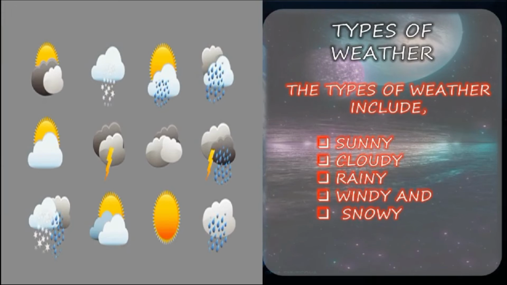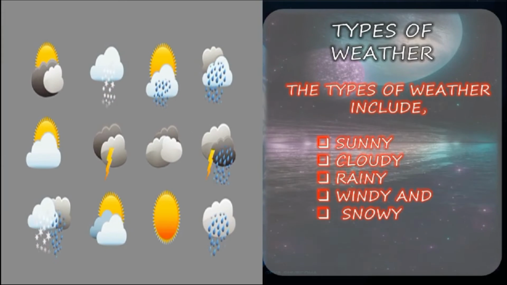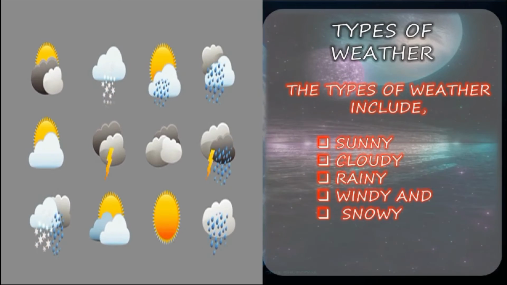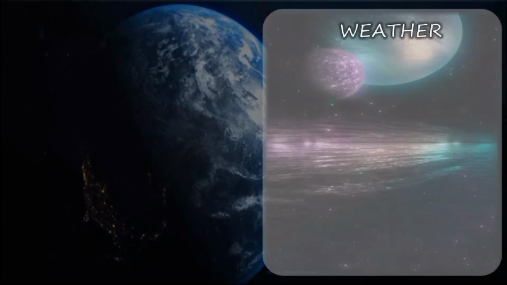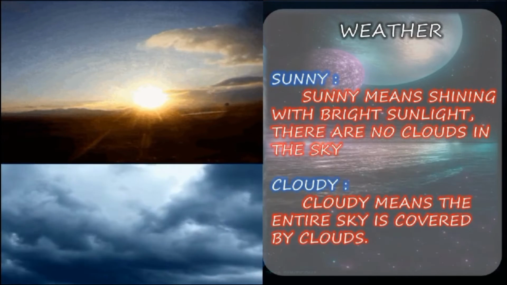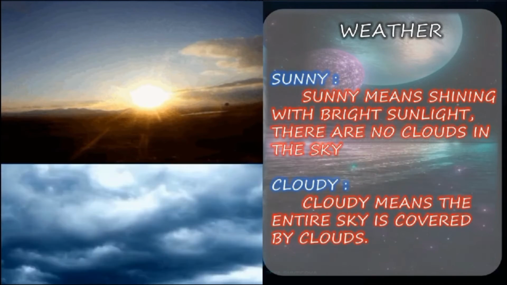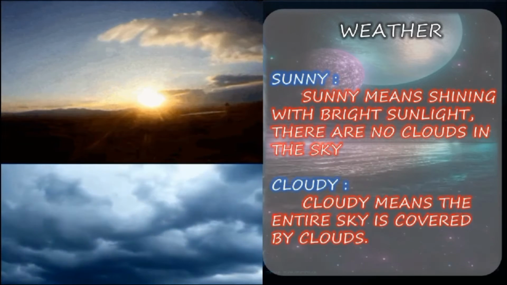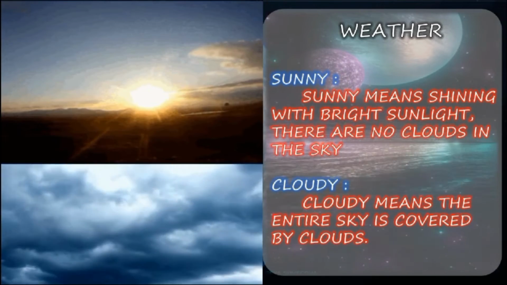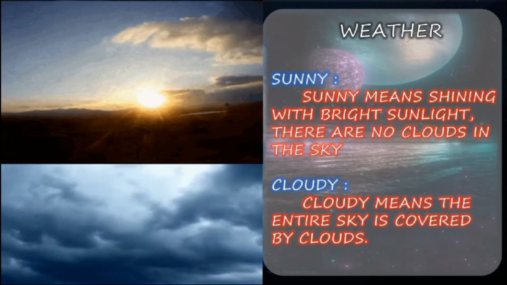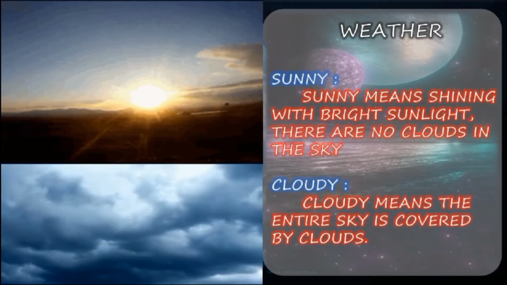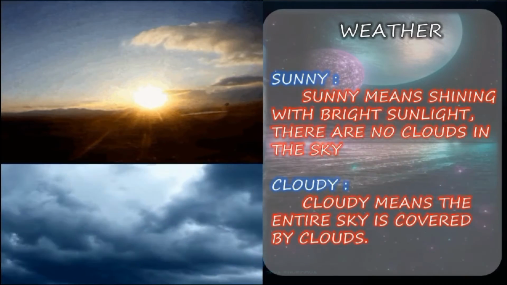So we shall see the types of weather. The types of weather include sunny, cloudy, rainy, windy, and snowy. Sunny means shining with the bright sunlight. There are no clouds in the sky. Cloudy means the entire sky is covered by clouds. So in the sunny, they have given the picture. Sunny means shining with the bright sunlight. There are no clouds in the sky. Cloudy, you can see in the slide, right?